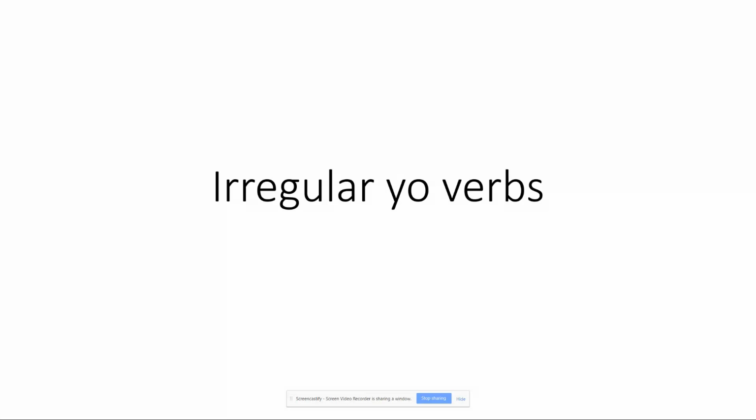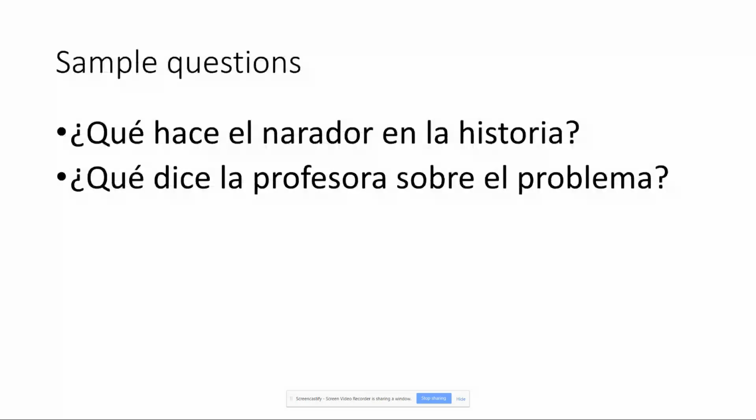Our curriculum wants us to start getting into the past tense. Before I do that, I want to make sure all our students have as complete as possible a view of all the elements of the present tense. And you can't do that without the irregular yo verbs. So take a look at these sample questions.